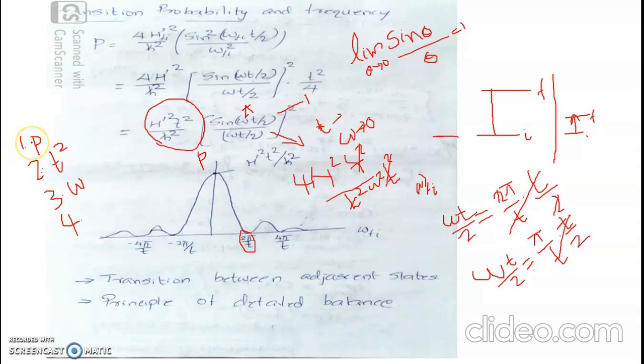So the first point is that the probability for no transition is maximum, and that increases with exposure time as well. As time increases, the probability for no transition is found to be increasing.